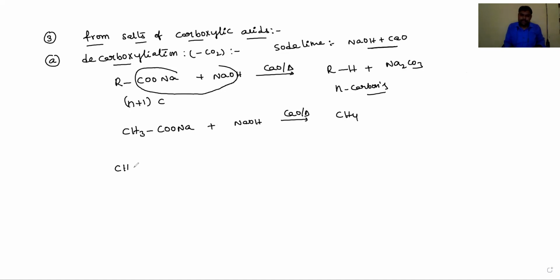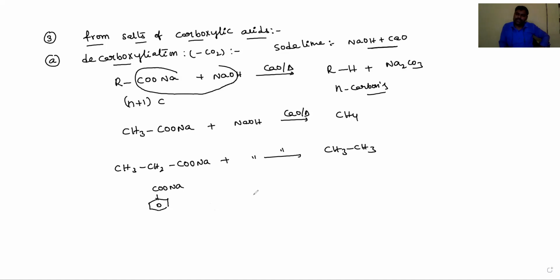For example, CH3CH2COONa, sodium propanoate, under the same conditions, gives ethane as the product. Dear students, for example, take benzene attached to COONa, which is sodium benzoate, from benzoic acid treated with sodium metal.